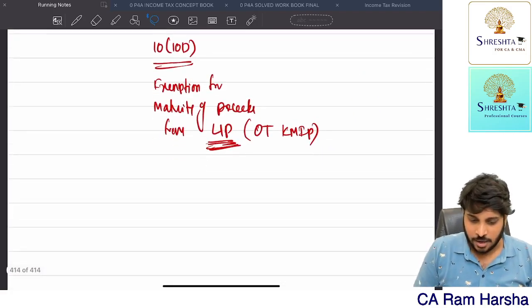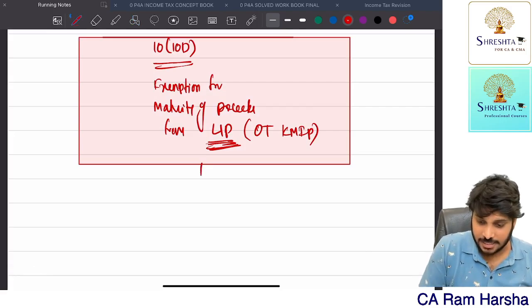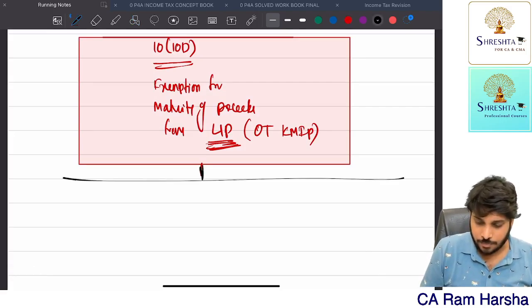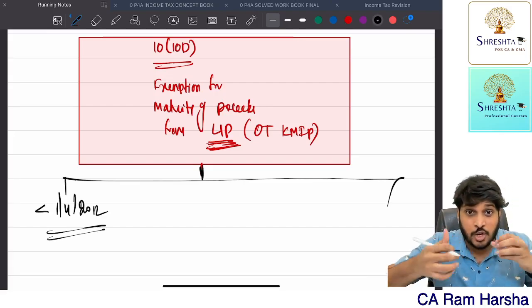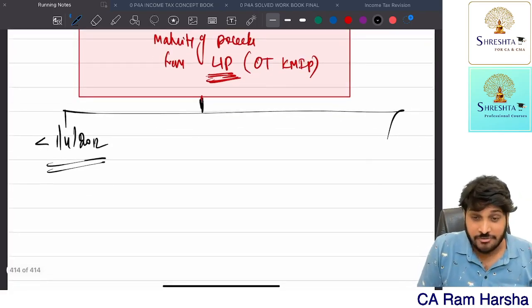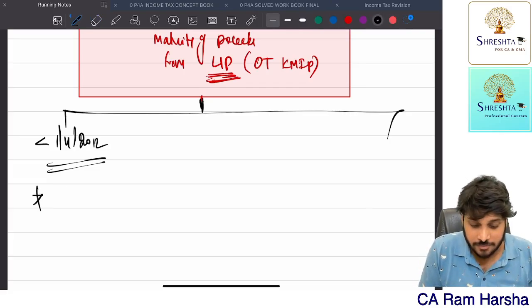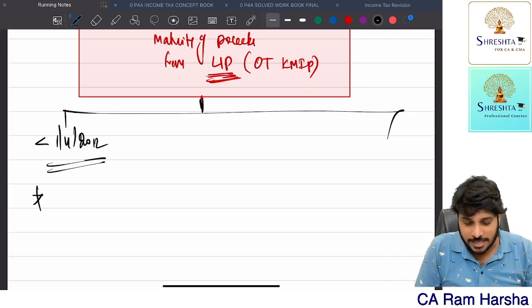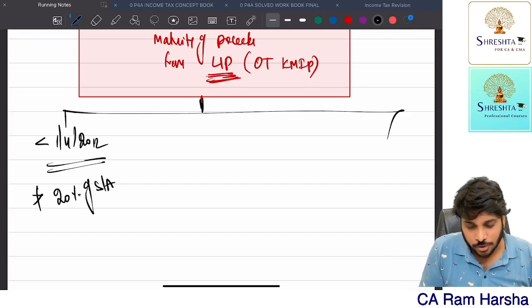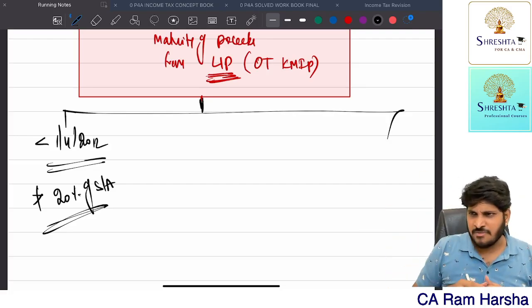So Section 10(10D), what does this section say, you see here. Suppose you have taken a policy before 1st April 2012. Annually you are paying premium. If the annual premium that you are paying is not exceeding 20% of sum assured, the policy is for 5 years or 6 years or 10 years, you are paying premium every year, it should not cross 20% of sum assured.